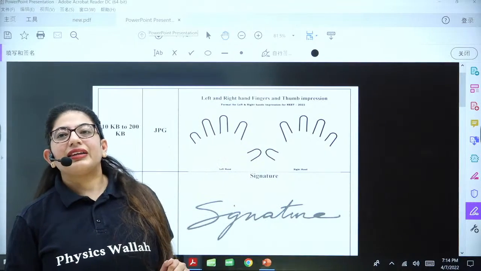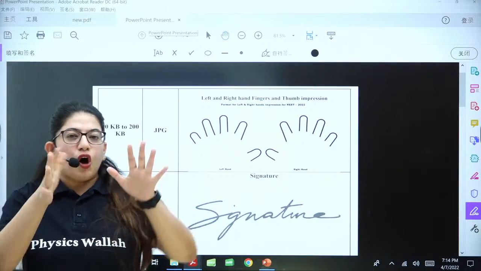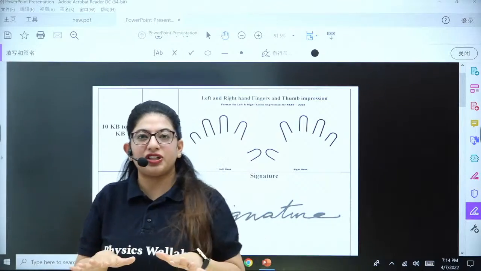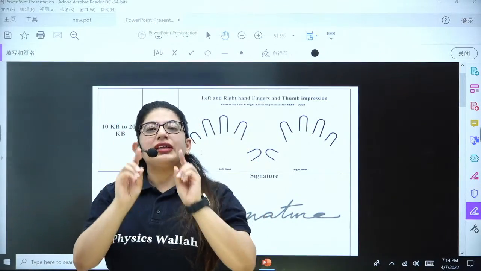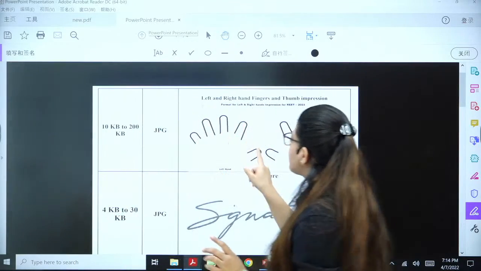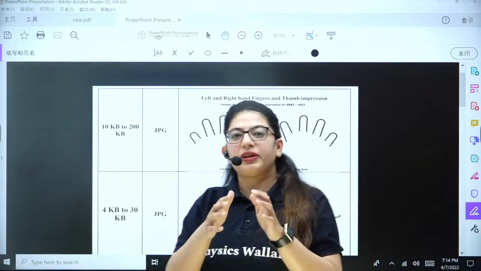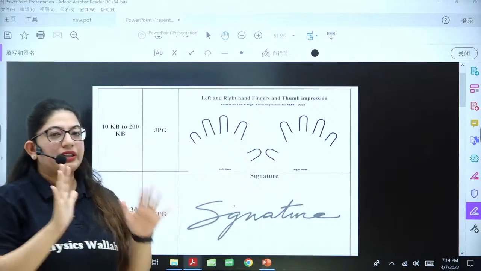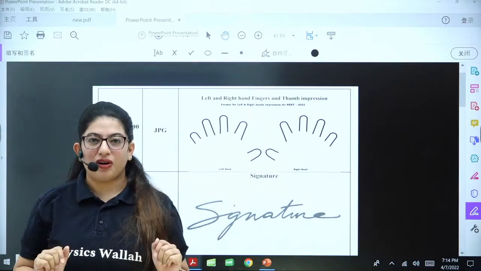All right. Now, how will you make the fingerprints? First of all, take an ink pad, a stamping ink pad. Put all your fingers on that pad. Once you get all the colors on, take a white sheet and just press it on the paper. You will get the fingerprints of all the fingers as well as your thumbs. Earlier, they used to ask only about the thumbs, but this time they're asking for all the fingers and your thumbs. So these are your biometric things. They want every finger mark of yours.